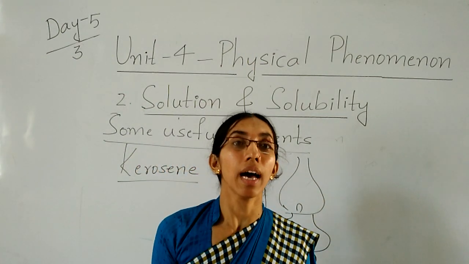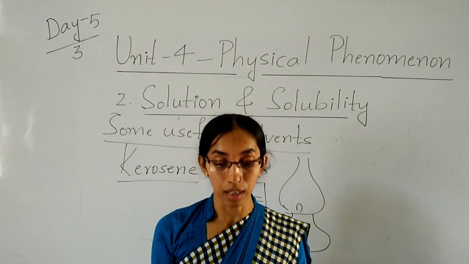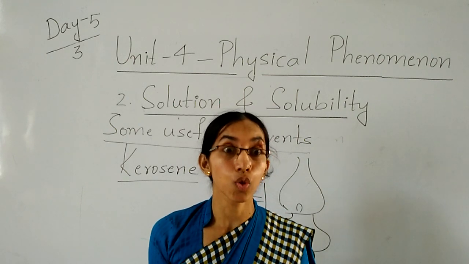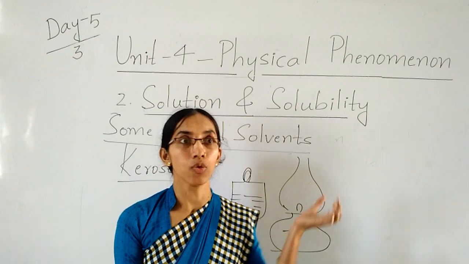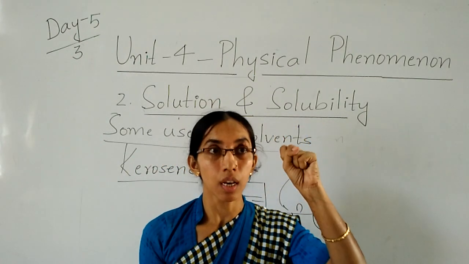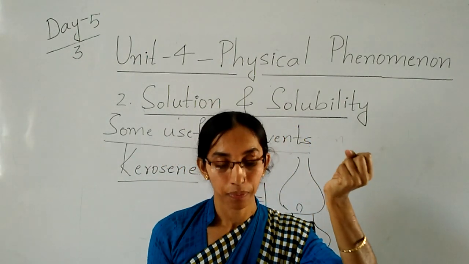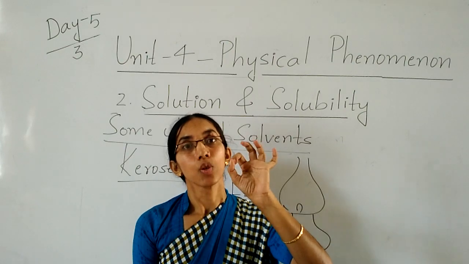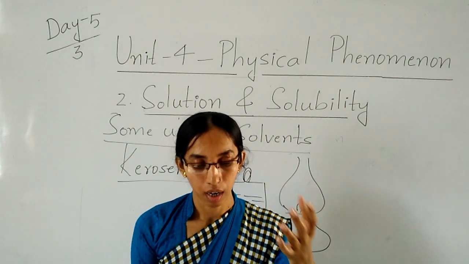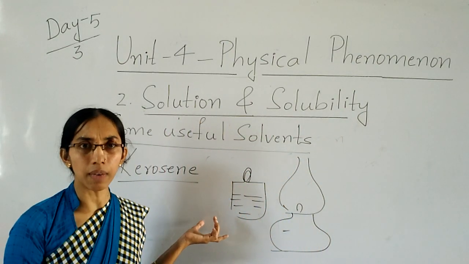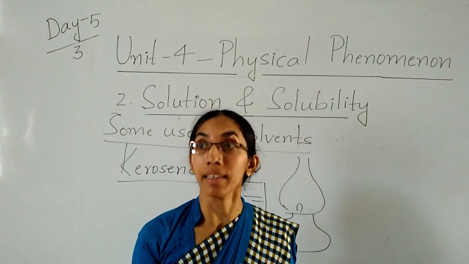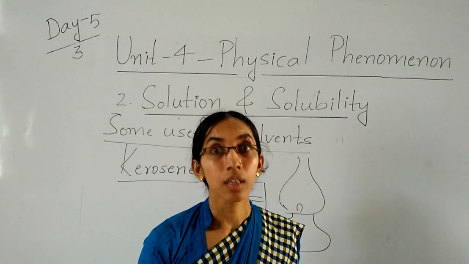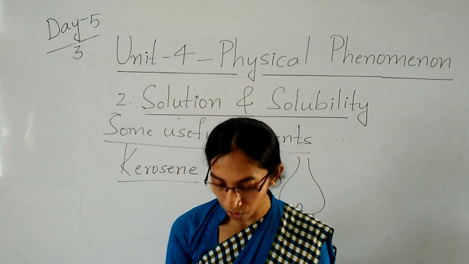Kerosene is commercially used as a cleaning solvent for machines. Why will they use the kerosene for machines? To remove the grease from the machine.